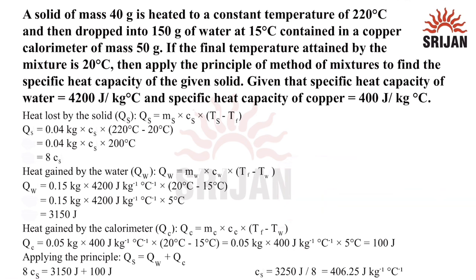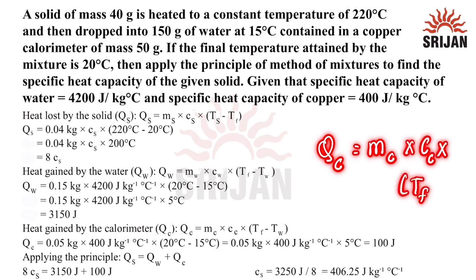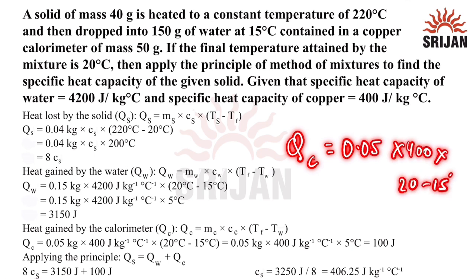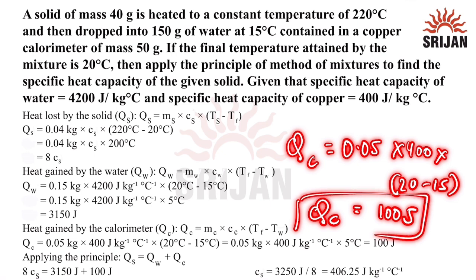Now the heat gained by the calorimeter, let's say QC, is equal to mass of calorimeter into specific heat of calorimeter into final temperature minus temperature of water. So the heat gained by the calorimeter is equal to 0.05 kilogram multiplied by 400 multiplied by 20 minus 15 as the temperature difference, which we get as around 100 joules. So this is the heat gained by the calorimeter.